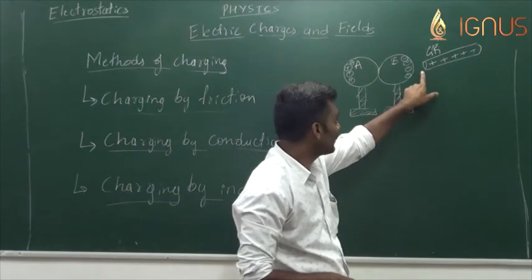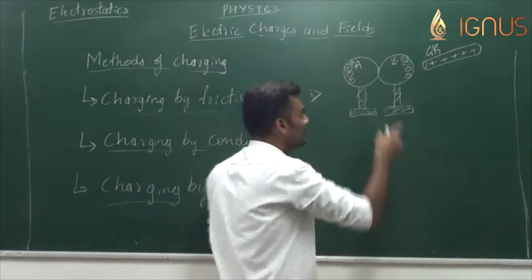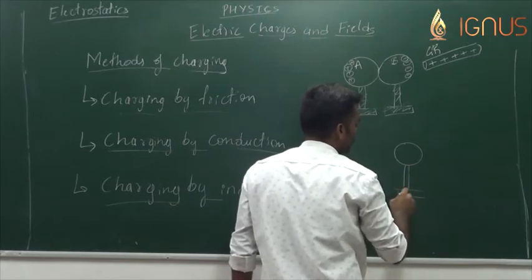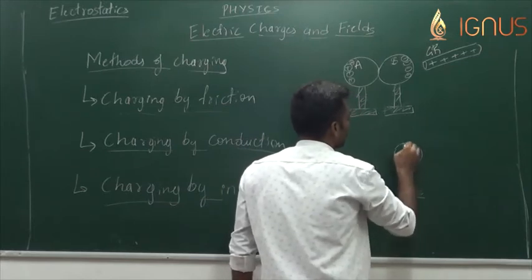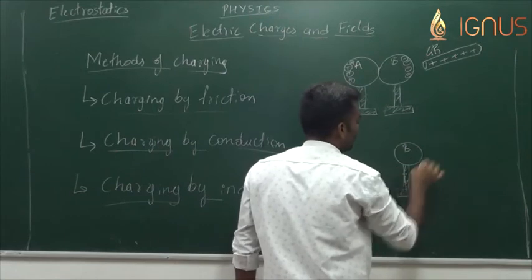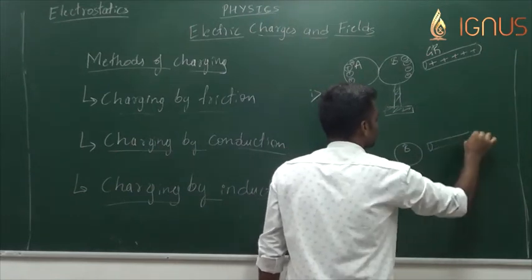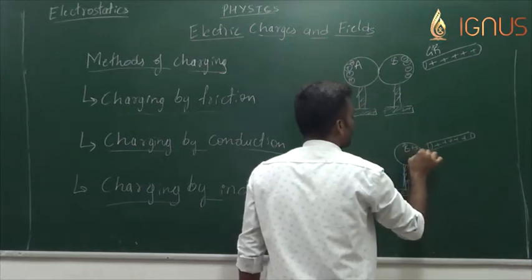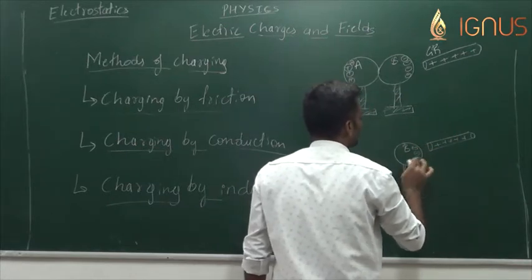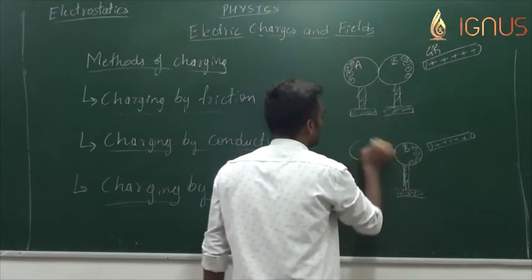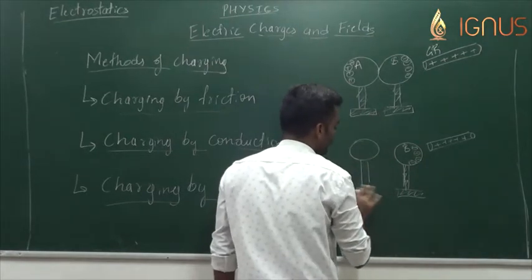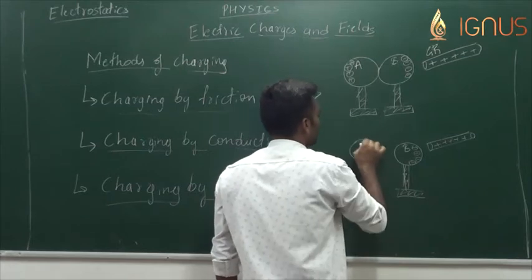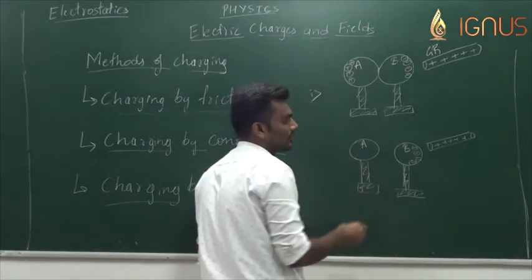Now instead of removing the glass rod, keeping the glass rod in its position, the second step is to break the contact of these two metal spheres and move them away from each other.